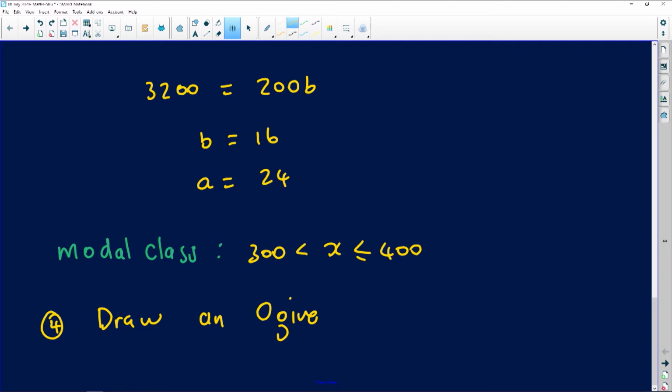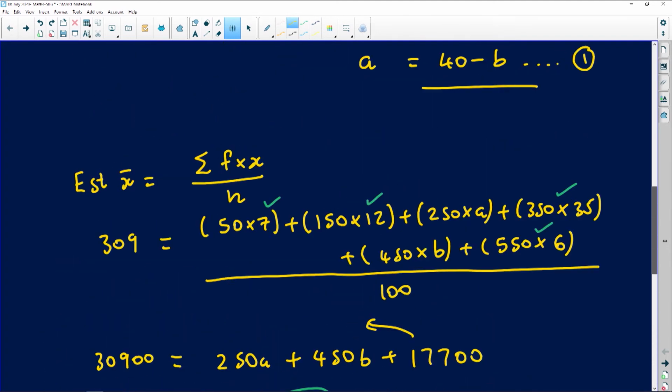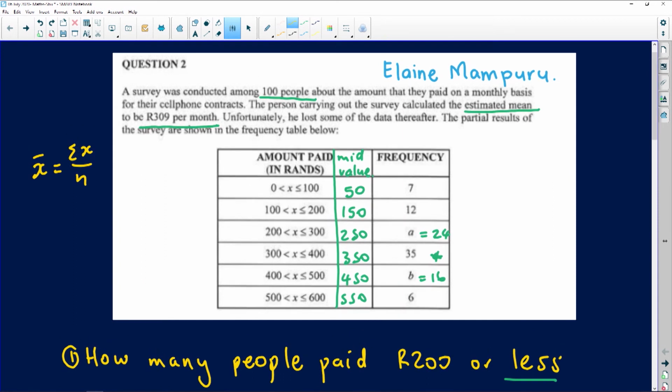So for us to be able to draw the cumulative frequency curve, we obviously need to have the cumulative frequency column so that we can draw that against the amount of money that people paid. So let's go back to our table and quickly see what we can do as far as this is concerned. So with your allowance, I'm going to remove the stuff we've worked with. So I'm going to remove this to avoid confusing you guys so that you can focus on what matters. So we want to draw the cumulative frequency curve or the ogive.